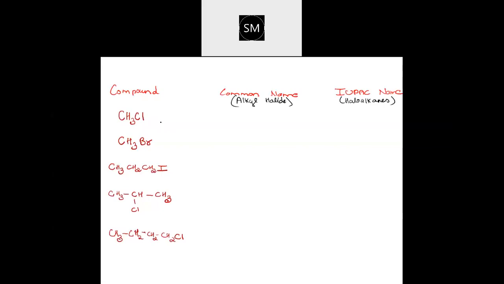Methyl and then followed by Cl group. So methyl chloride, very good, correct. So we can write, starting letter let it be capital, methyl chloride. Alkyl group is methyl group because one carbon. Okay, and here, IUPAC name.